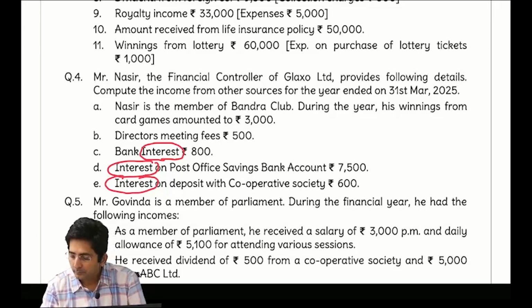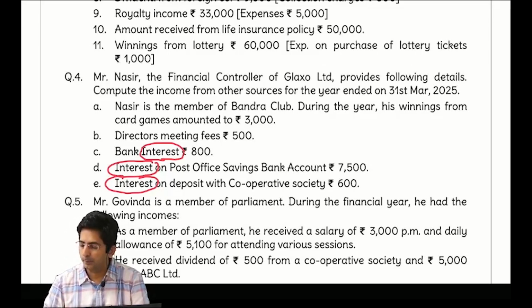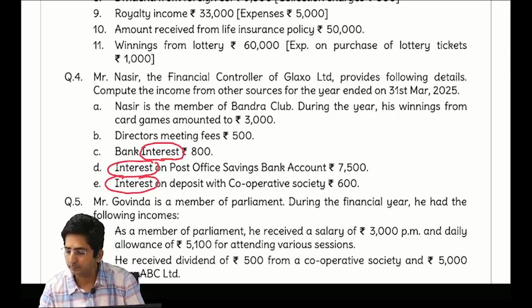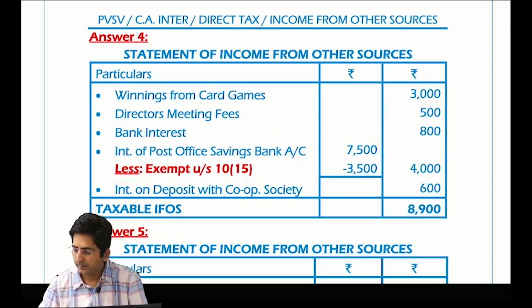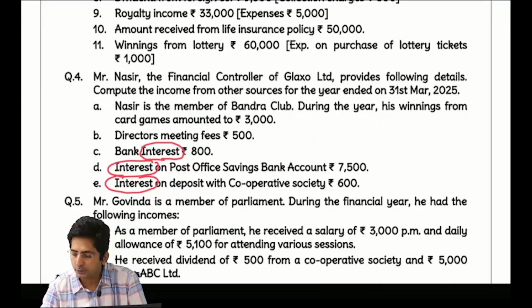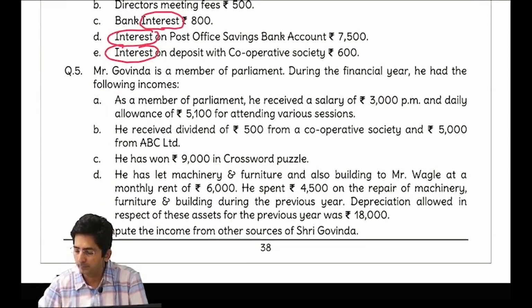Then what about interest on deposit with cooperative society? Taxable. It is not in GPS. Winnings, directors' board meeting fees, bank interest, POSBA, presentation is like this, and cooperative society interest, 600, taxable. Total is 8,900. Getting it? Then the next question was question number 5.